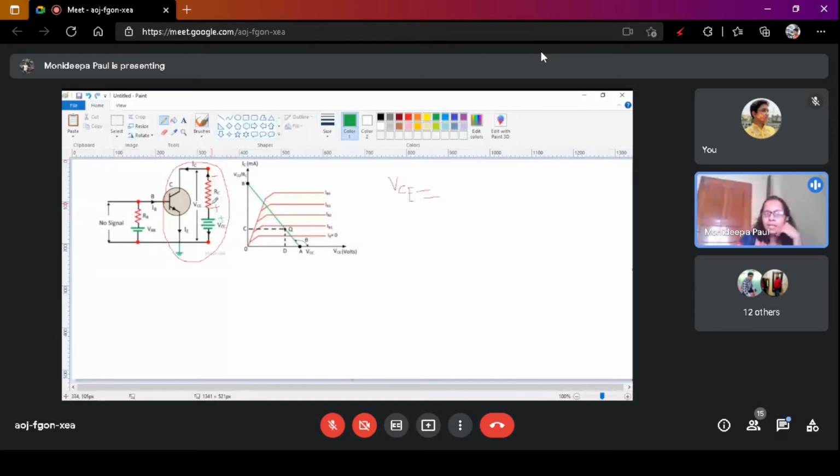So what is the KVL equation? Current is flowing in this direction. This current is IC. So VRC is equal to IC into RC. So VCE is equal to VCC minus IC into RC.